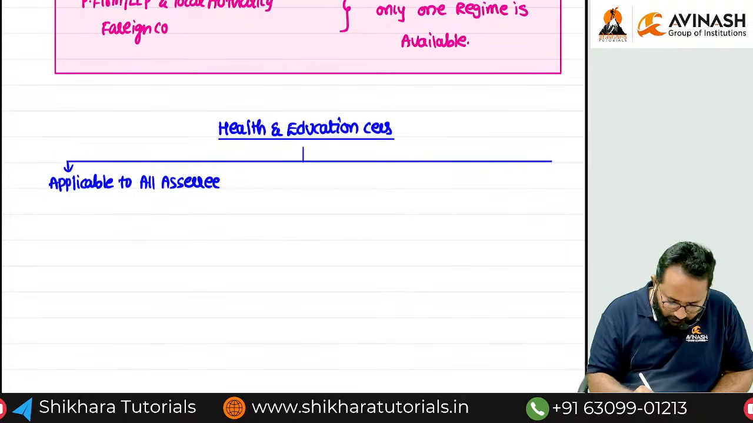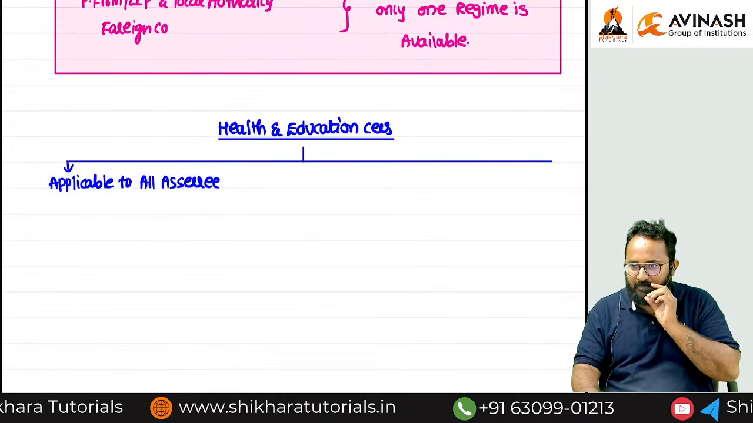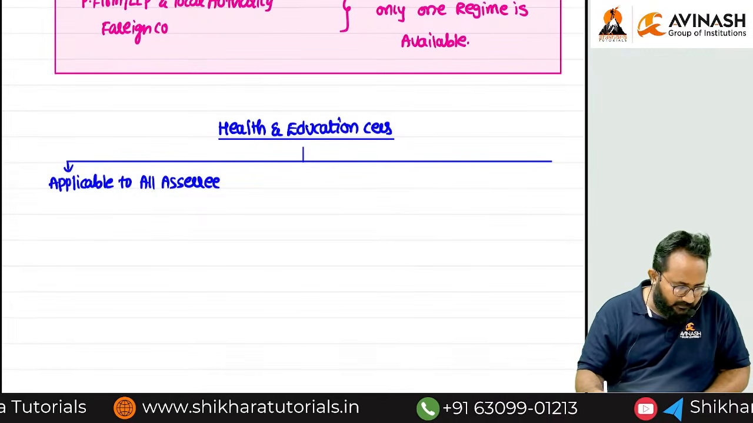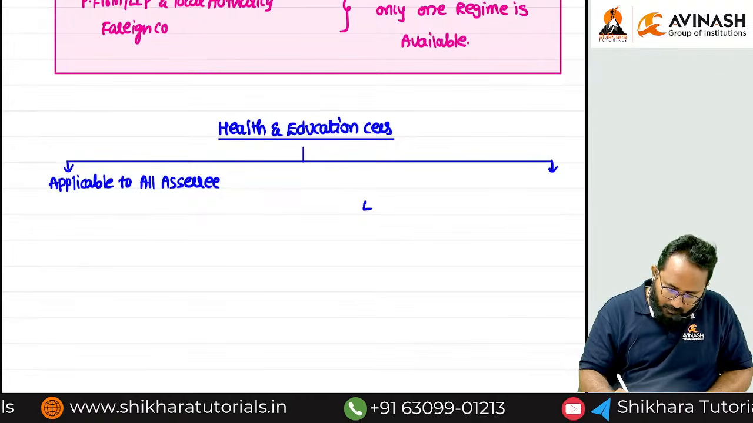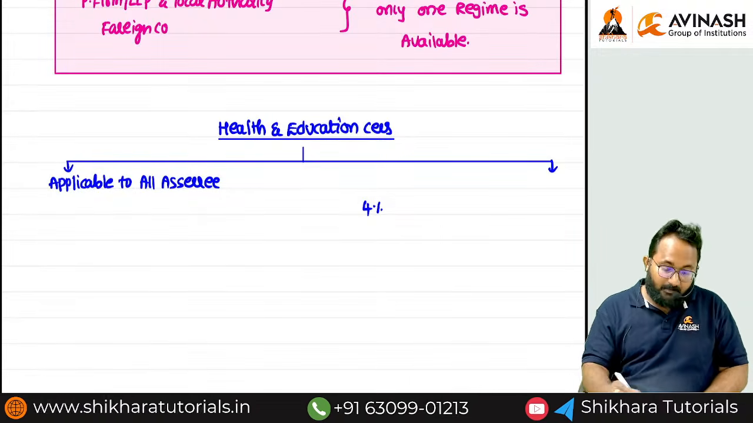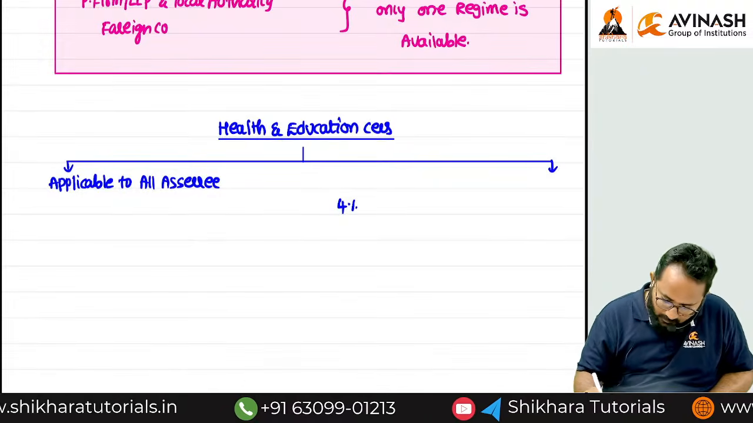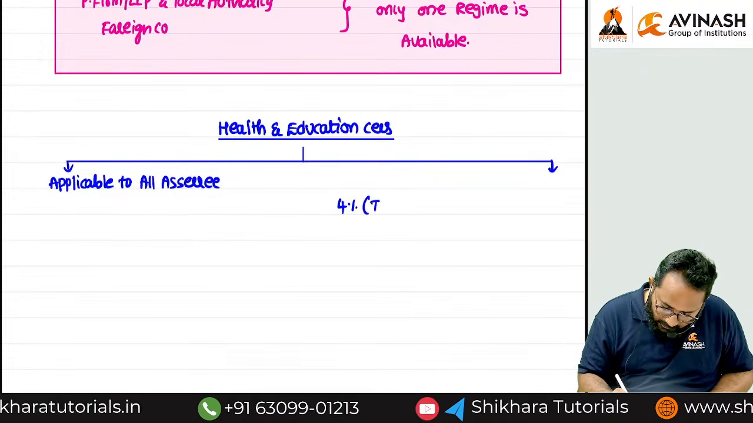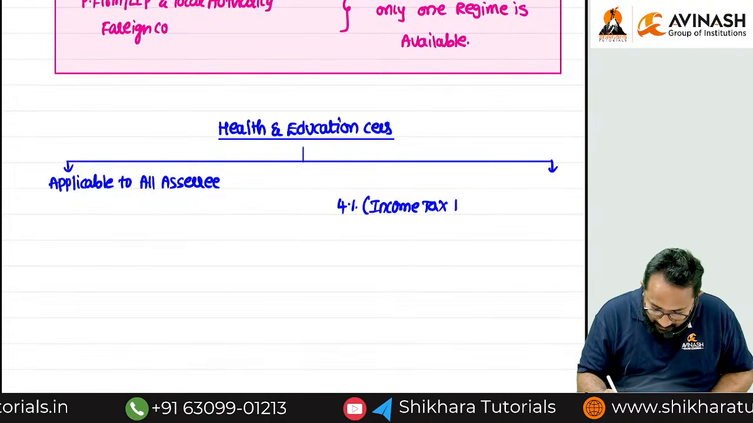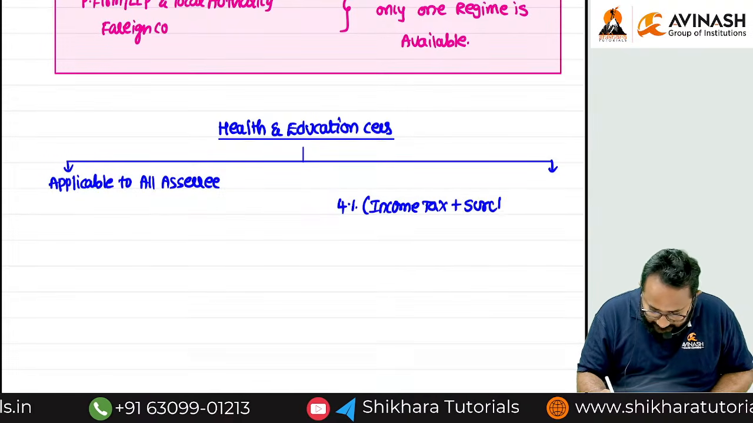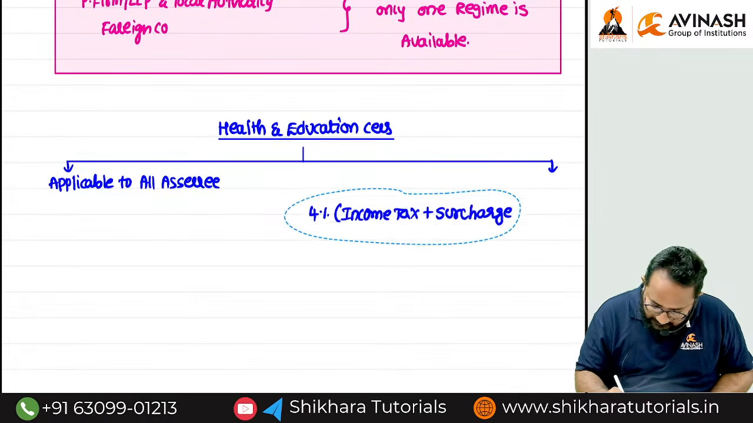Sir, why are we using the name assessee? If you are an assessee, then only you have to pay the tax. So that's why assessees. Then what is that amount? Simply 4%. Here I am changing my words. Listen carefully. 4% of what? Income tax plus surcharge. Sir, for rich persons like you, surcharge will be there.